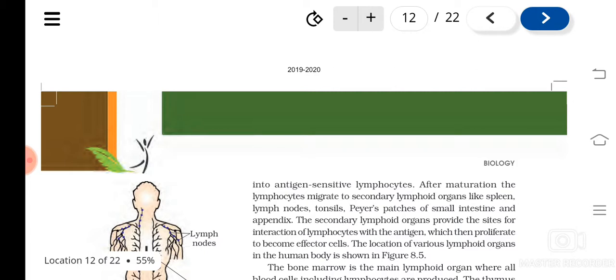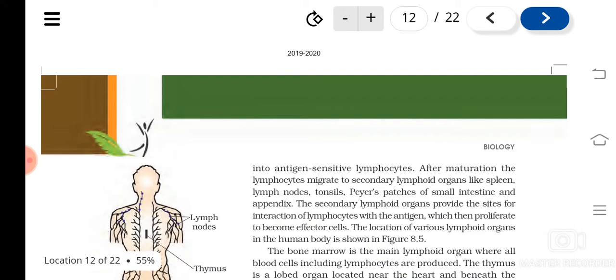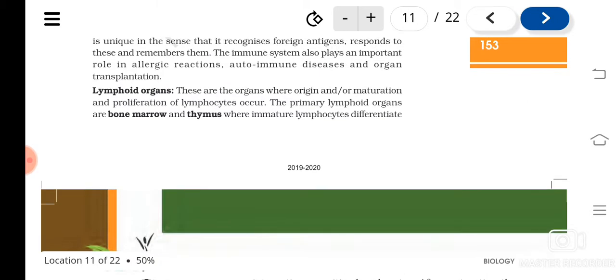The primary organs, bone marrow and thymus, are where the maturation of lymphocytes occurs.